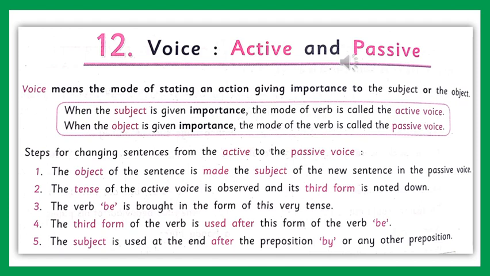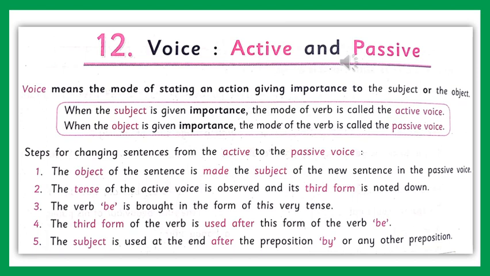And another thing, if the active voice has two objects, usually the direct object becomes the subject in the passive voice. Direct object and indirect object. The direct object will be a non-living thing, and the indirect object will be a living thing.